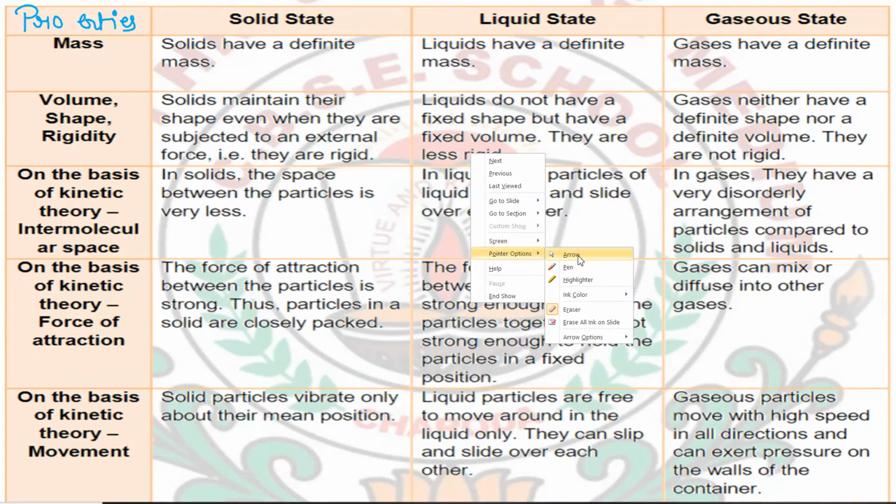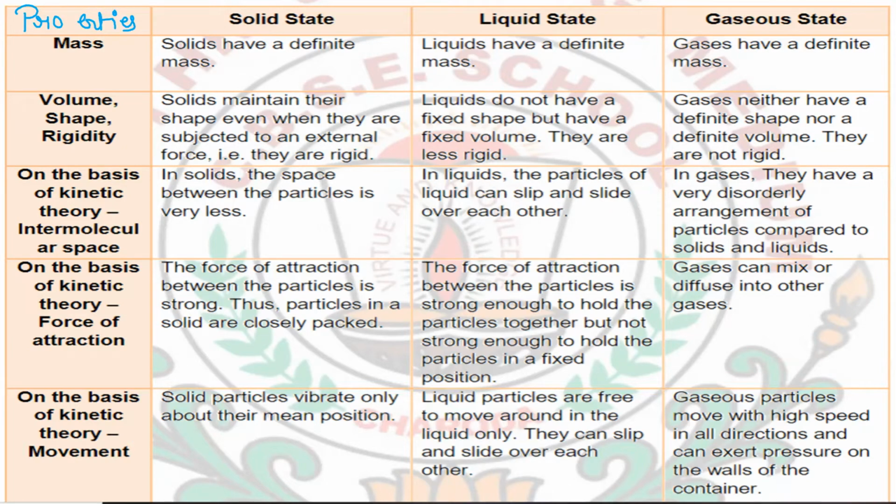Next is volume, shape and rigidity. As I have told you, solid particles are closely packed to each other and a large number of particles can be accumulated in a very small space. Hence the volume of solids is also definite. Solids maintain their shape even when they are subjected to an external force, that is, they are rigid. The volume does not change readily, meaning we cannot easily change the volume of a solid.